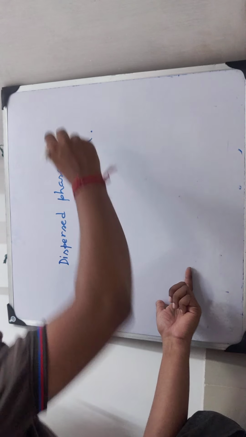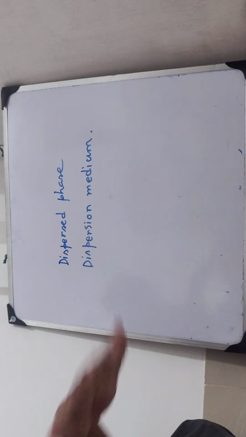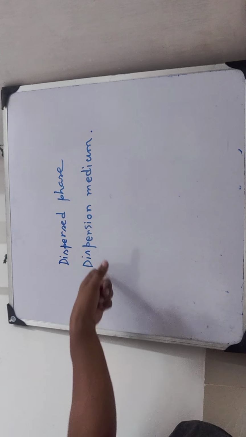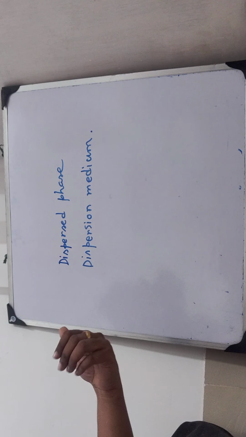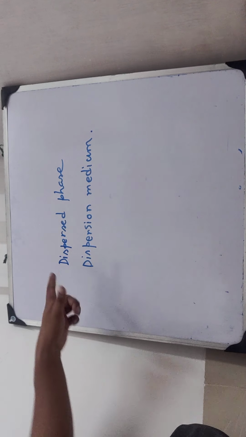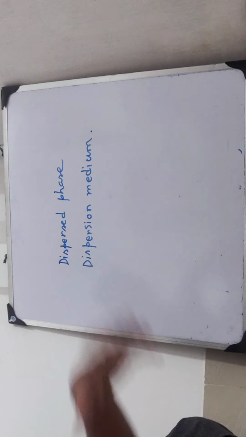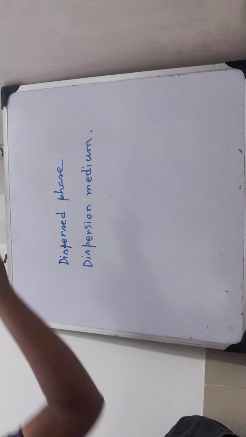Same as solute and solvent. Solute is the one which is dissolved in solvent, and solvent is the one in which solute is dissolved. Dispersed phase is the one which is dissolved in dispersion medium. In place of dissolved, what will you say? Dispersed over dispersion medium. Dispersed phase is the phase which is dispersed over dispersion medium, and dispersion medium is the one in which dispersed phase is dispersed.